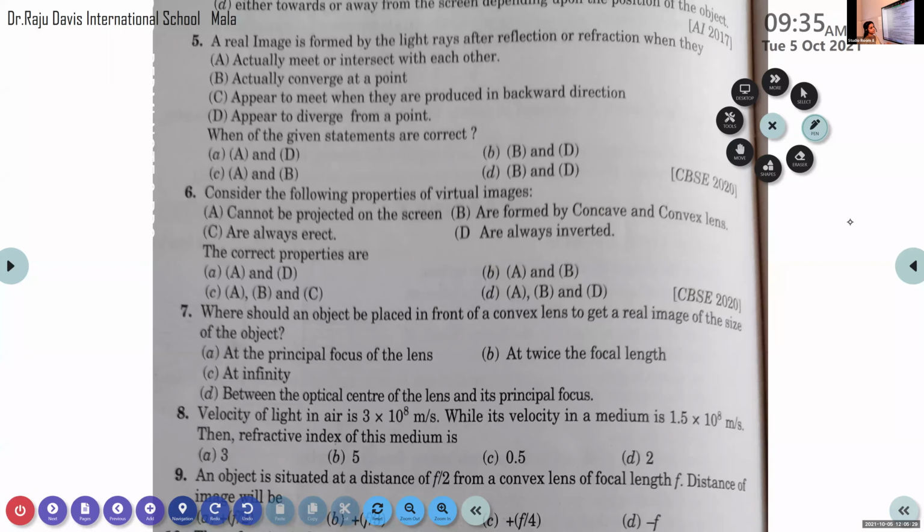What is the difference between real images and virtual images? Real images are the images that are obtained on the screen. Then what about virtual images? They cannot be obtained on the screen. So read the given options. Consider the following properties of virtual images. Which is the correct answer?